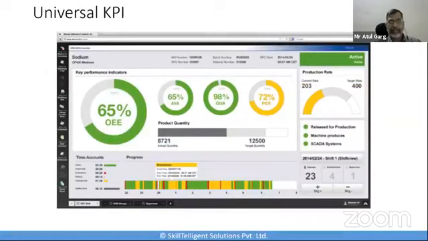The second part, OE has now become a significant key performance indicator for all manufacturers. In fact, people start benchmarking, saying, okay, I am in a component industry, I should have an OE of 80% plus, or I should have an OE of 89% plus, and where am I? And then do the benchmarking accordingly. So in KPIs, OE has become a very major KPI now.